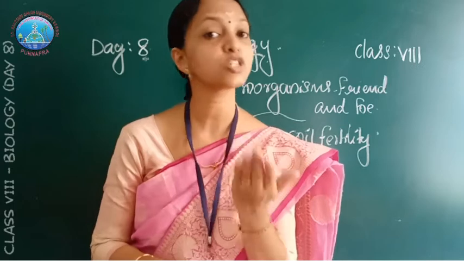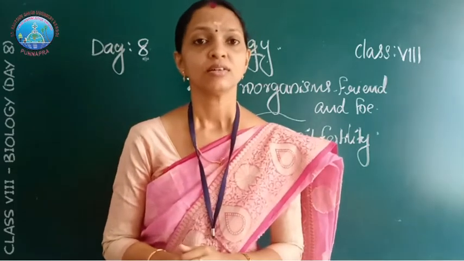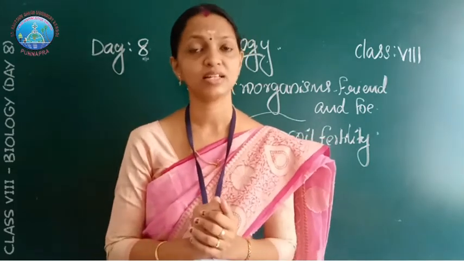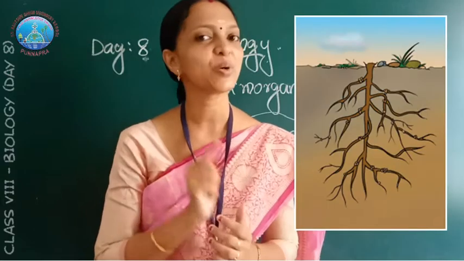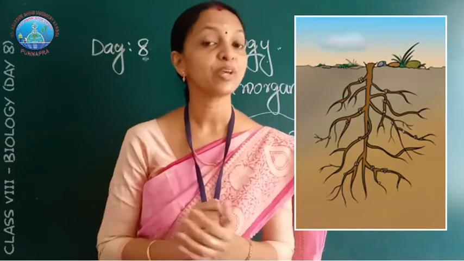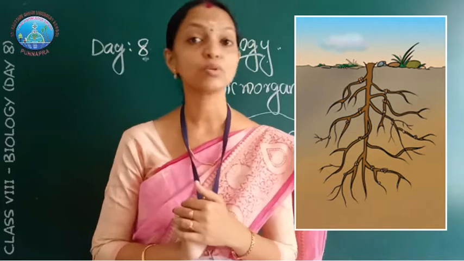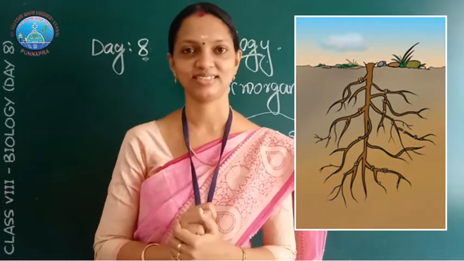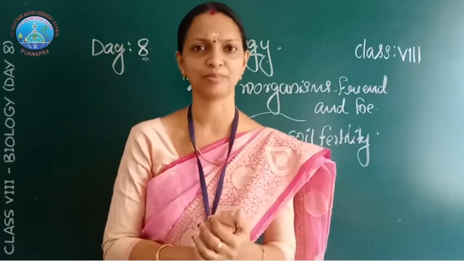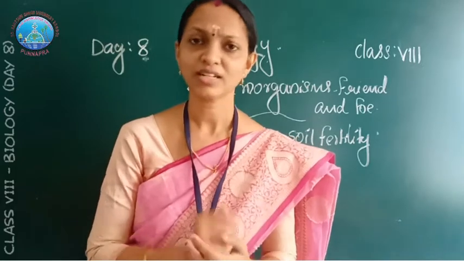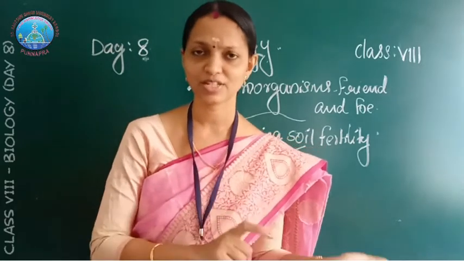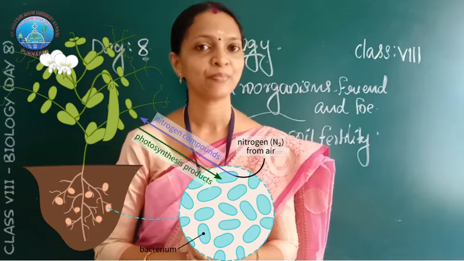In 7th class you learned about one bacteria, Rhizobium bacteria. Rhizobium bacteria lives in the roots of the leguminous plants. It is a symbiotic relationship between Rhizobium bacteria and plants.